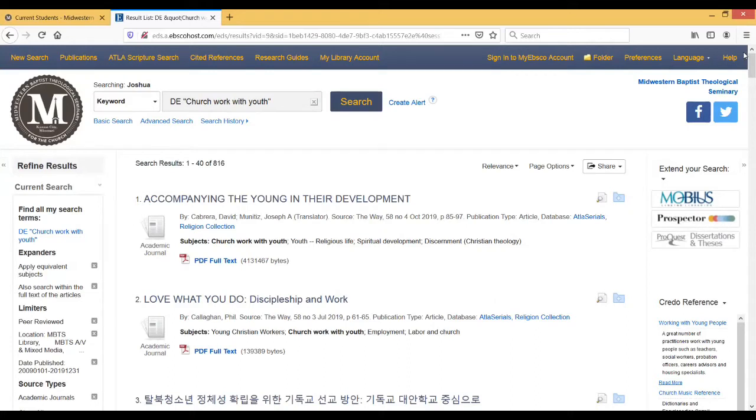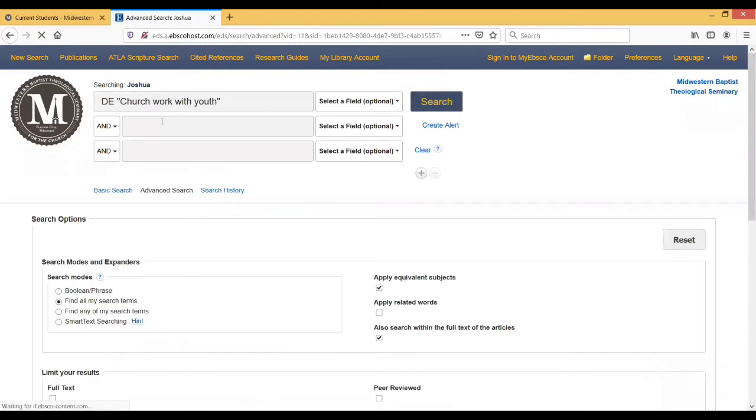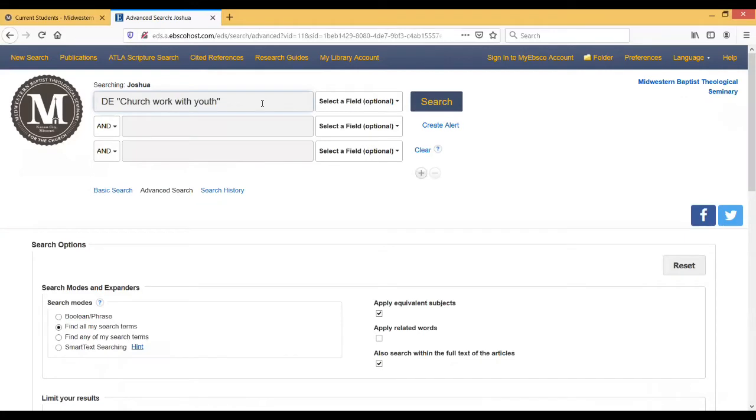I can actually use that knowledge to help me find even more results that would be more narrowly tailored specifically to youth ministry. And I can do that through an advanced search. So you'll see that the link under the search box here says advanced search. If I click on that, it's going to allow me to do a new search based on the results that we previously had. So church work with youth is already ready to go in there as far as the subject heading.